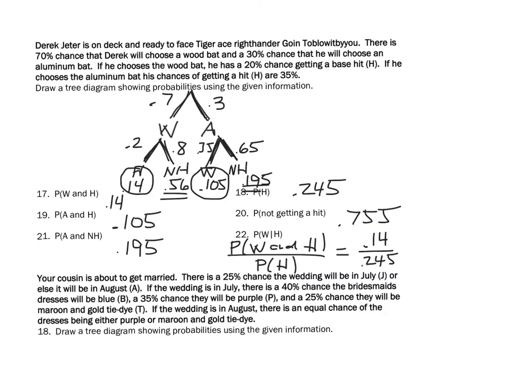And then I would simply divide those two, and this would be a probability of 0.5714. So more than a 50-50 chance that if they do get a hit, they were using a wood bat.